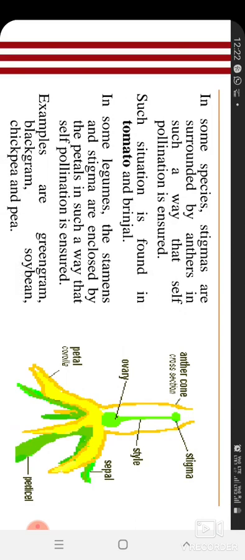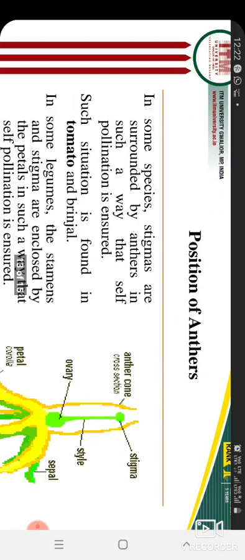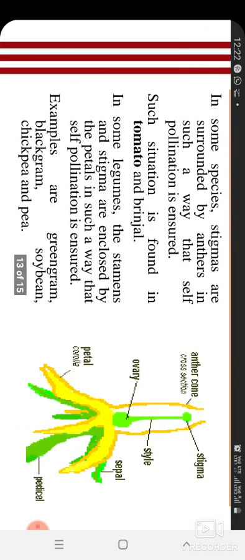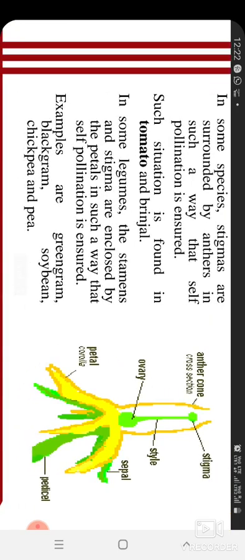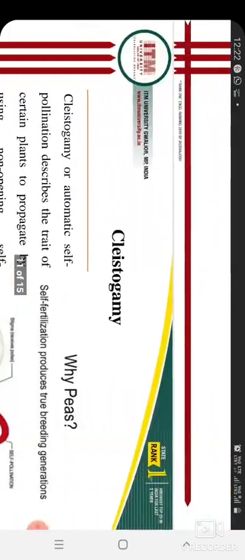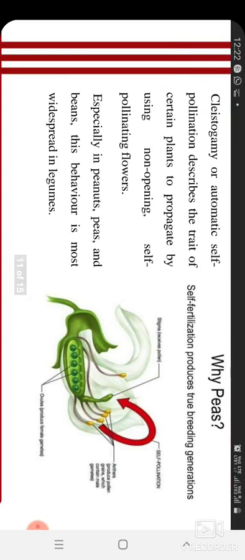So no chance is there to pollinate by other pollen. That is called position. Self-pollination is also due to the position of anther. For example, this is a tomato flower diagram. Examples of this are tomato and brinjal, and some leguminous crops are also like that. You can see here I have shown this one: the stigma and anther are surrounded like this.